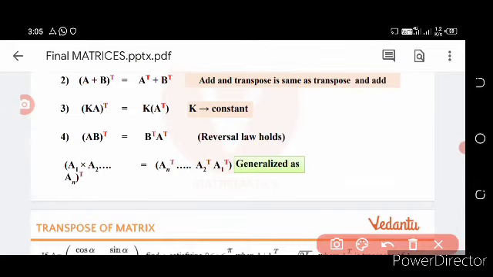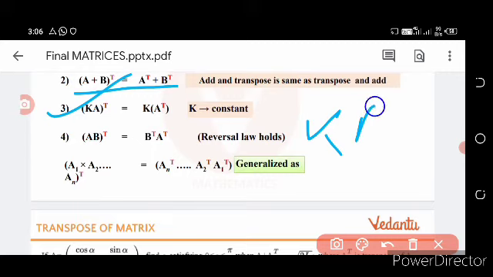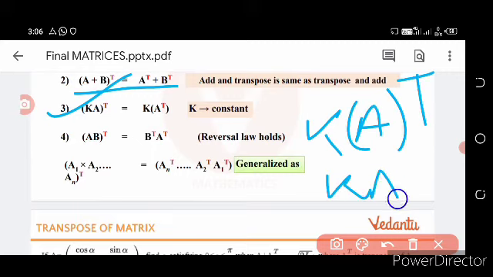Then come to A plus B whole transpose. A plus B whole transpose is equal to A transpose plus B transpose. Addition and transpose can be interchanged. So this is the second property. The third property is K, an arbitrary constant, multiplied with A. After the multiplication, if you take the whole transpose, then K multiplied with A transpose is equal to K A whole transpose.